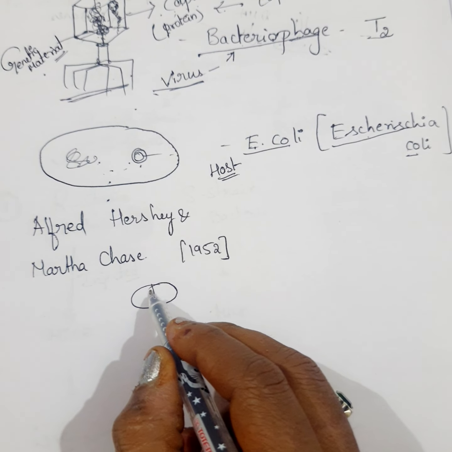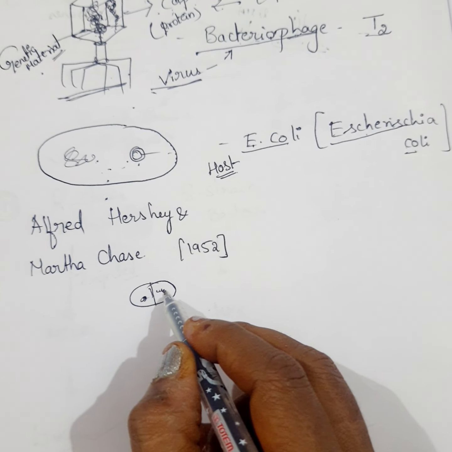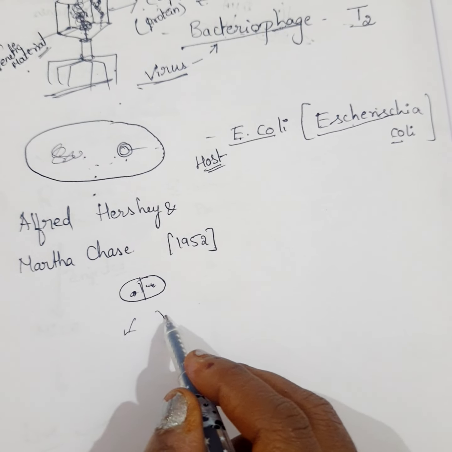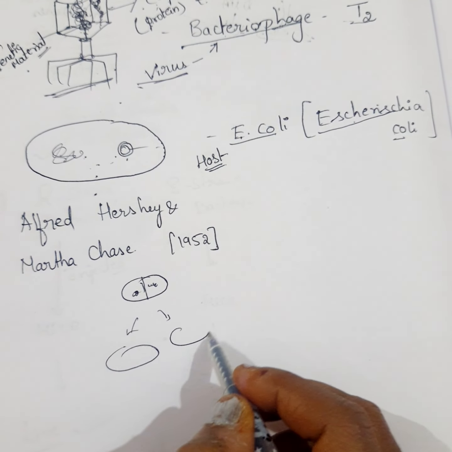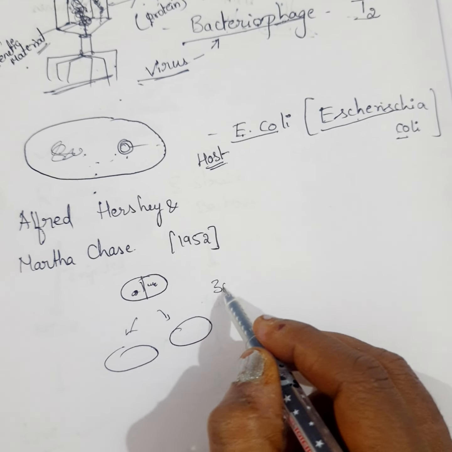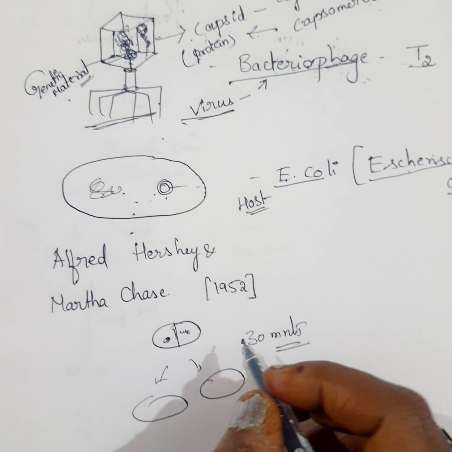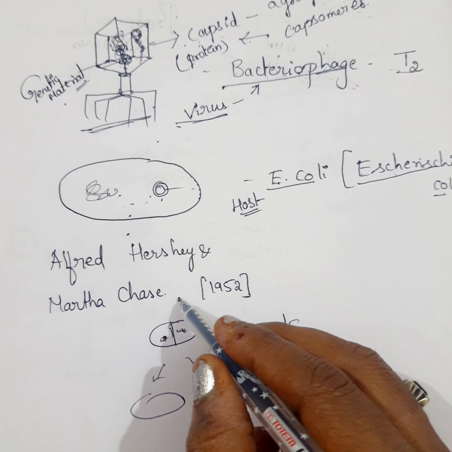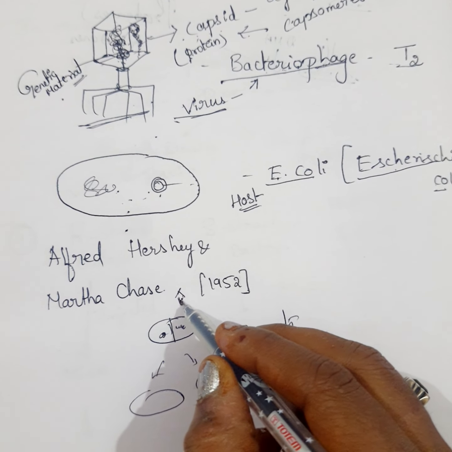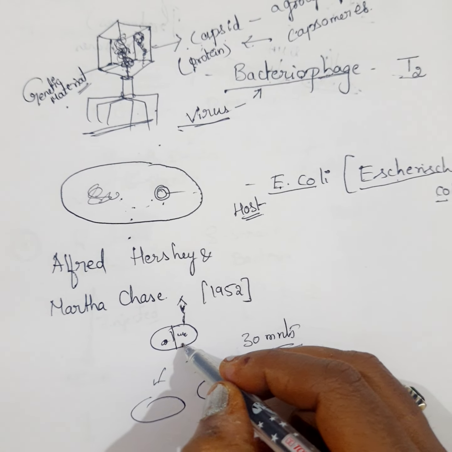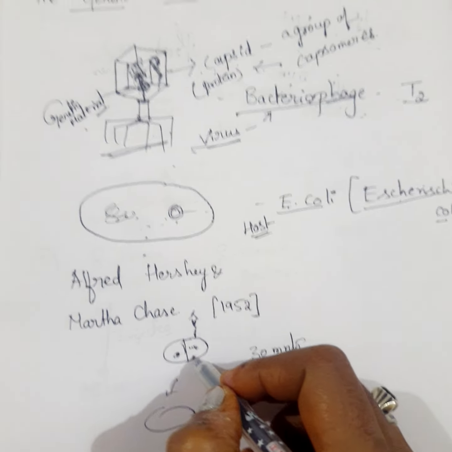By the time it undergoes this, all the replicated parts are divided into two, and two bacteria are formed. It takes approximately 30 minutes. So they wanted to find out what happens when the bacteriophage virus infects this. I hope you understood the concept, right?